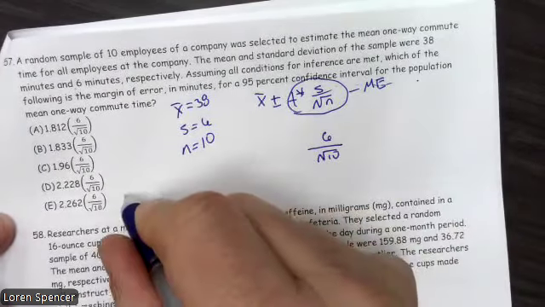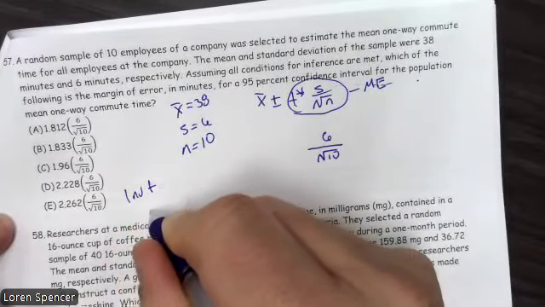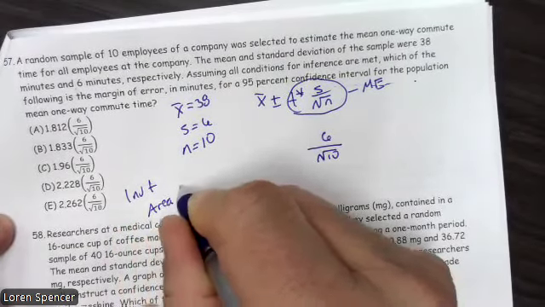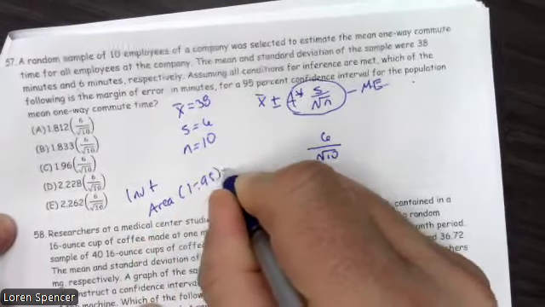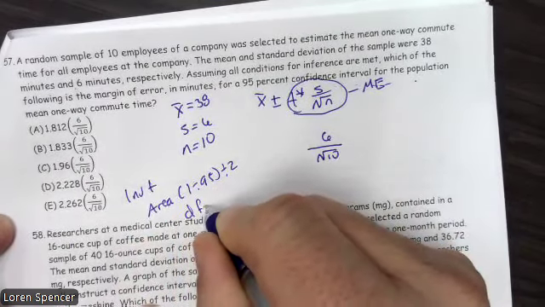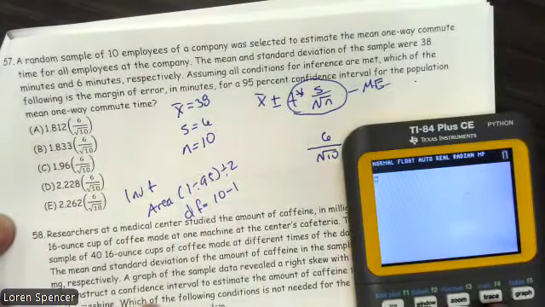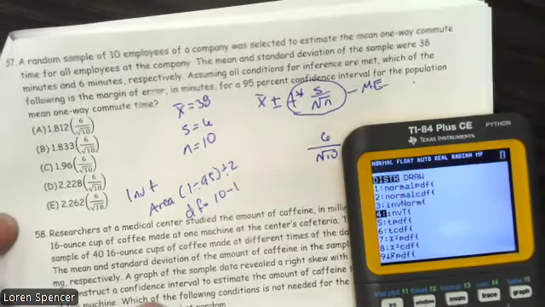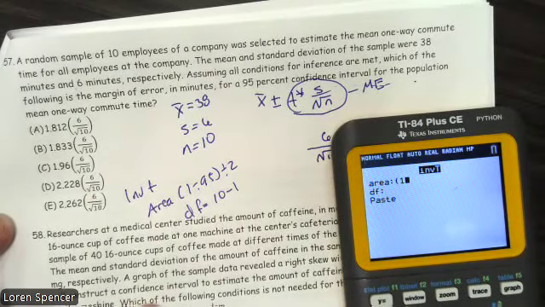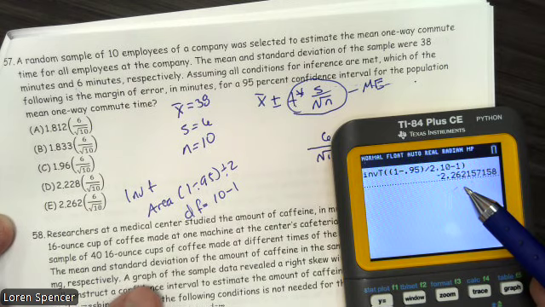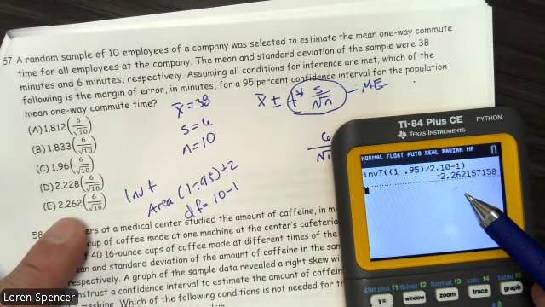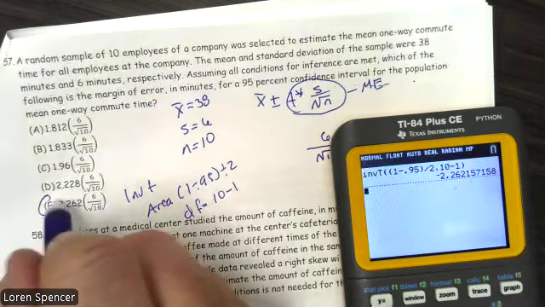Well, to do T star, we're going to have to do inverse T. And it's going to ask for our area. And our area is going to be 1 minus 0.95, divided by 2. And then it's going to ask for our degrees of freedom, which in this case will be 10 minus 1. So let's do that. Second vars, inverse T, parenthesis, 1 minus 0.95, close parenthesis, divide by 2. Degrees of freedom is 10 minus 1. And we end up getting 2.26. Well, the one that's closest to 2.262 is letter E.